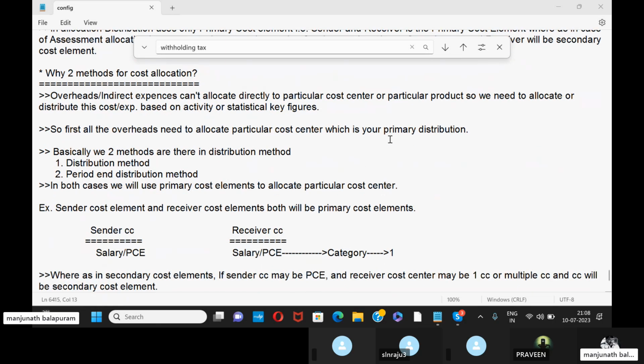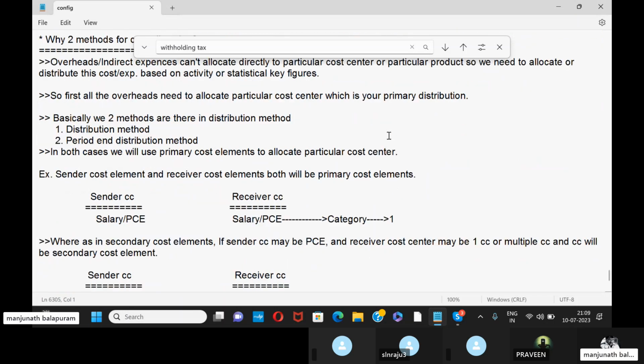So let me discuss with one diagram. For example, sender cost element and receiver cost element will both be primary cost elements. Here the sender cost element, for example, I have taken a salary cost center. Then the receiver will also be the salary primary cost element.